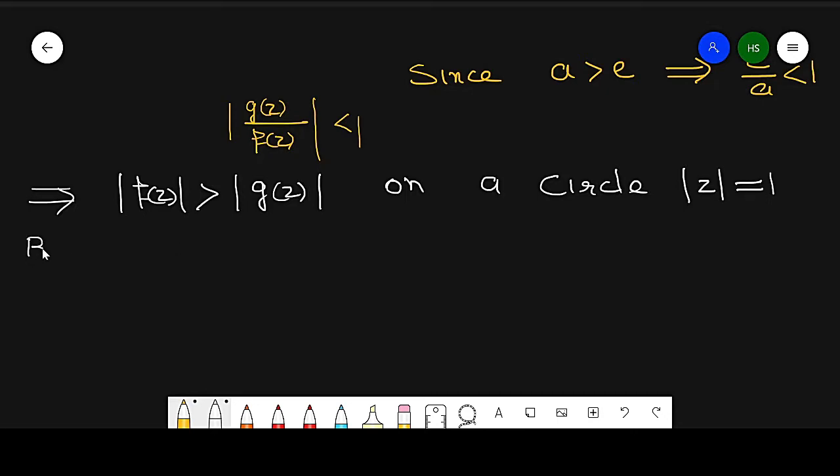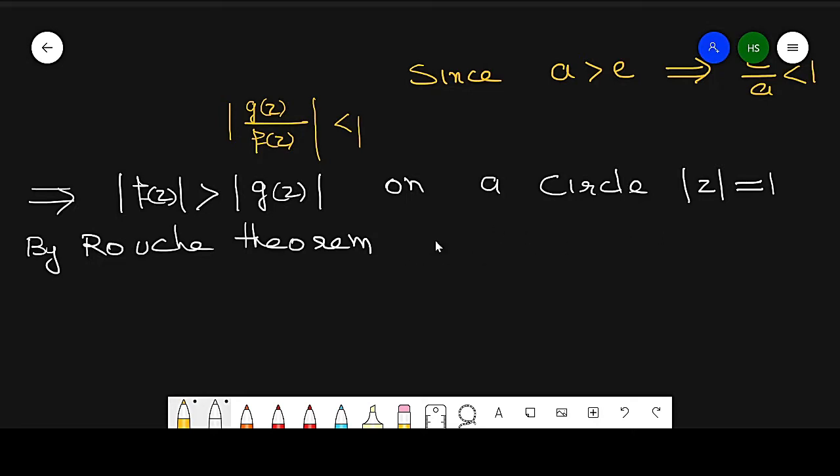Now by Rouché's theorem, it satisfies all the conditions because f of z and g of z are analytic within and on a closed contour.